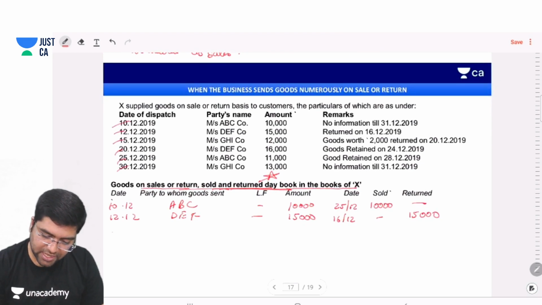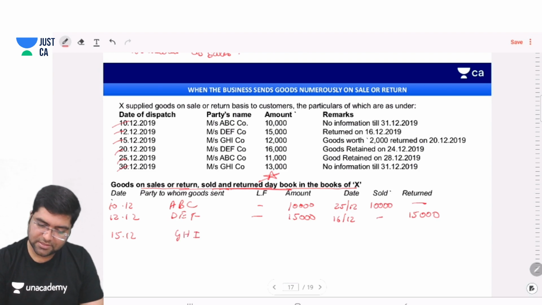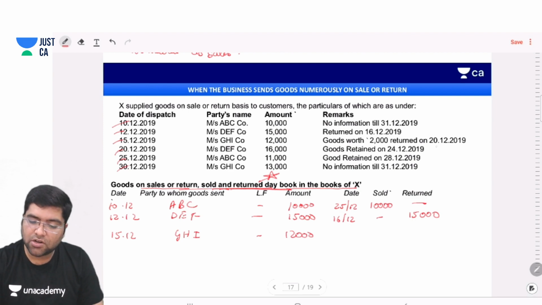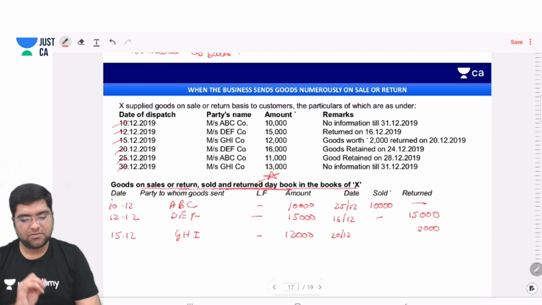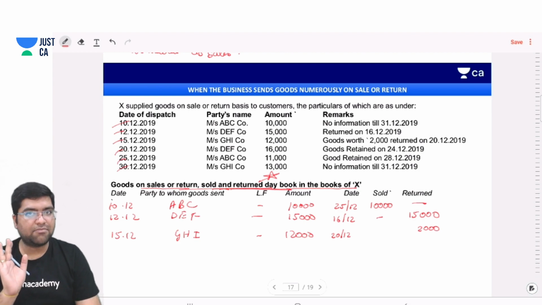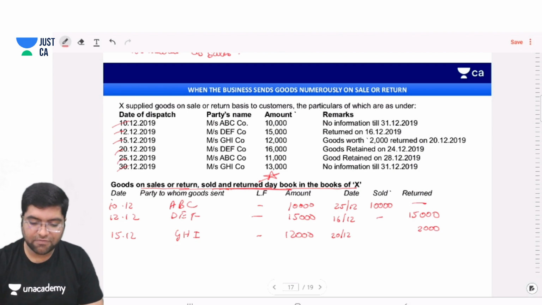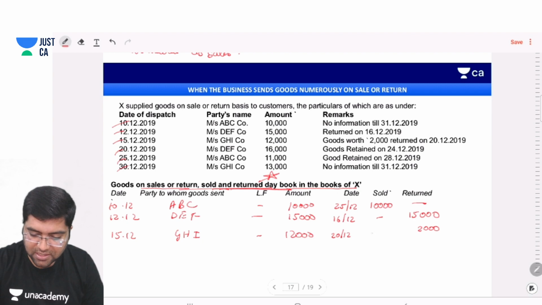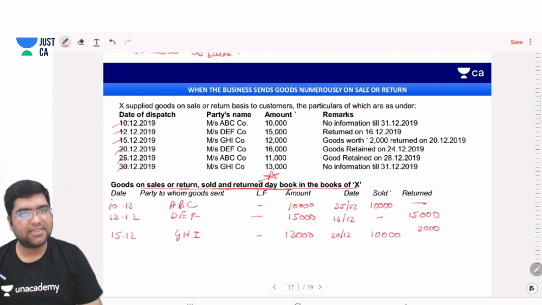Next, again 15th December, party is GHI, amount is 12,000. Goods of 2,000 returned on 20th December. So on 20th December, goods of rupees 2,000 returned, and the last date for communication was 30th December. So we will assume that the remaining goods are accepted, again sold for rupees 10,000.